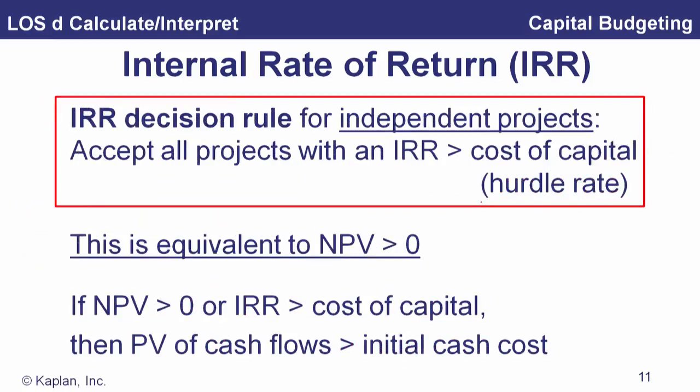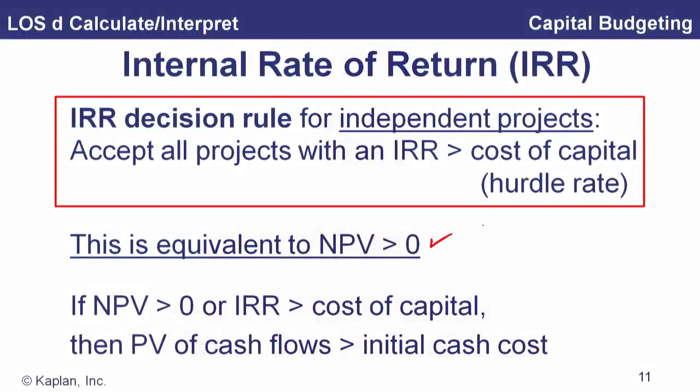Now, in terms of accepting projects, for independent projects, the rule is accept all projects with an internal rate of return greater than the cost of capital. Well, if the internal rate of return, the return that makes net present value 0, is higher than our discount rate we're going to use, our cost of capital, sometimes called the hurdle rate, that we have to get over for a project to be positive NPV, mathematically it's exactly the same thing. It's equivalent to this. If NPV is greater than 0, then IRR is greater than the cost of capital, that is the discount rate we used to calculate that net present value.